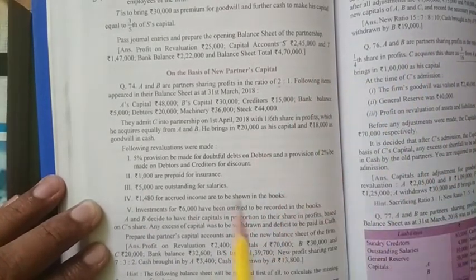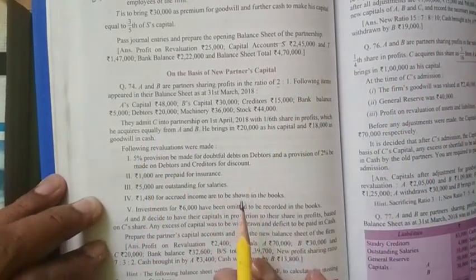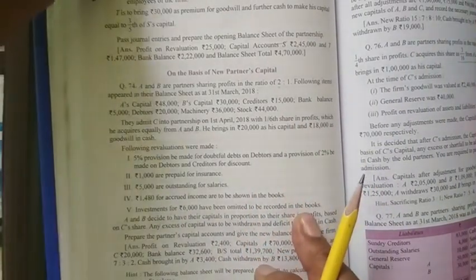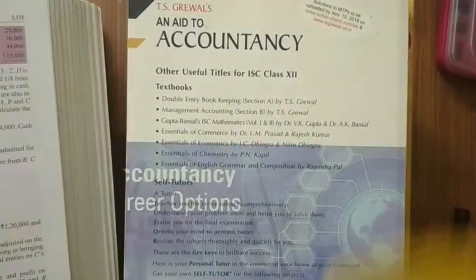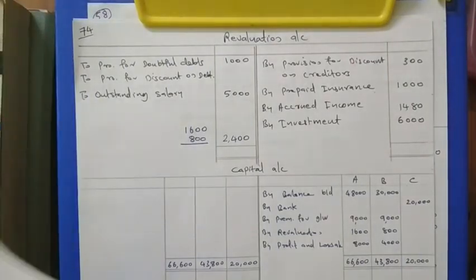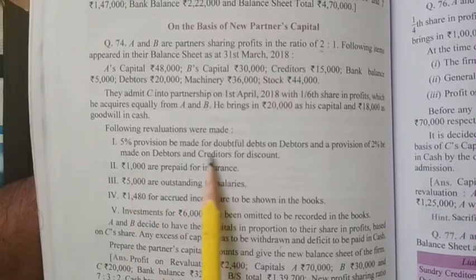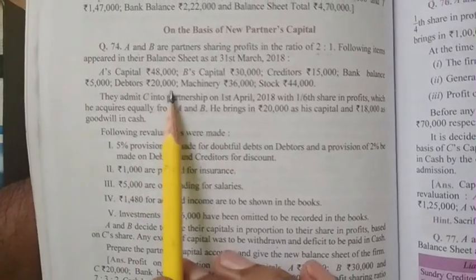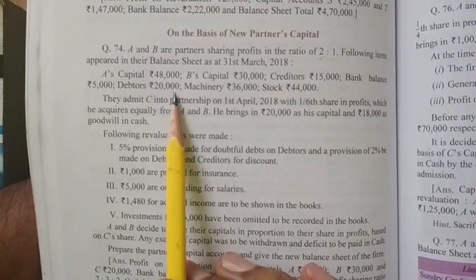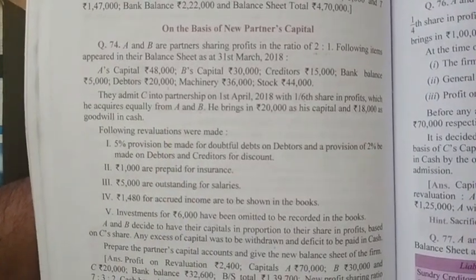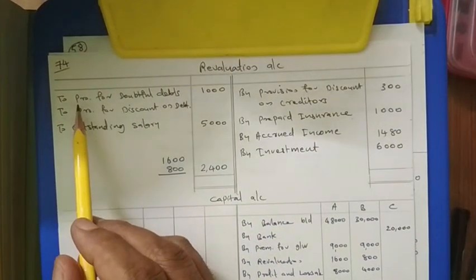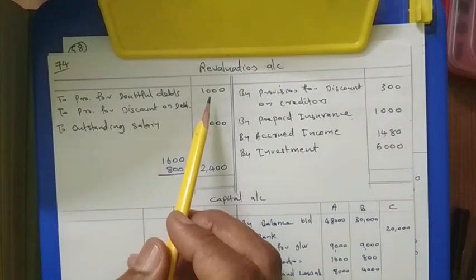Okay, then revaluation account. I made the revaluation account here, I will show you. Listen, first one, 5% provision be made for doubtful debt. Debtors are given here 20,000, so 5% will be 1,000. Provision for doubtful debt is a liability. A new liability is coming, so liability is increasing. It is taken here to provision for doubtful debt, amount 1,000.